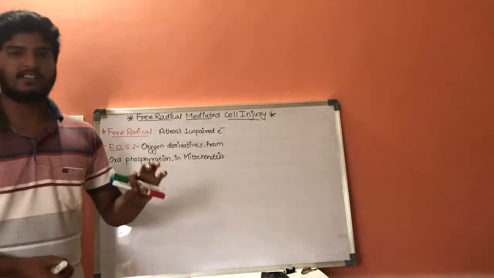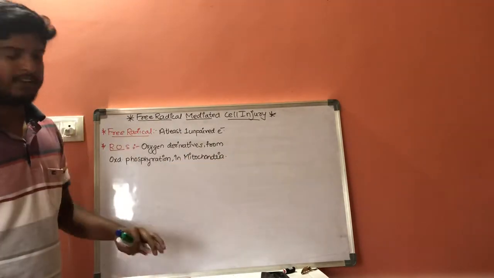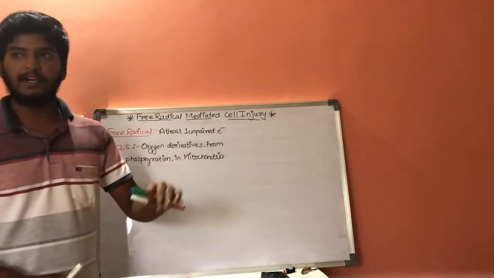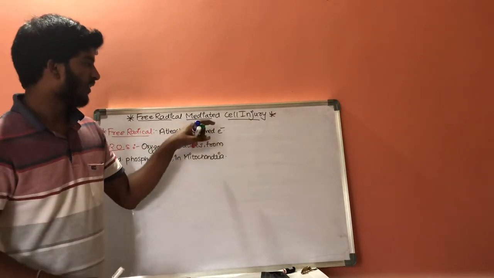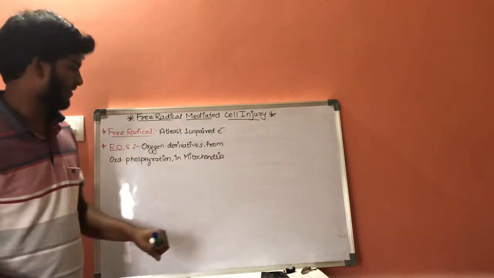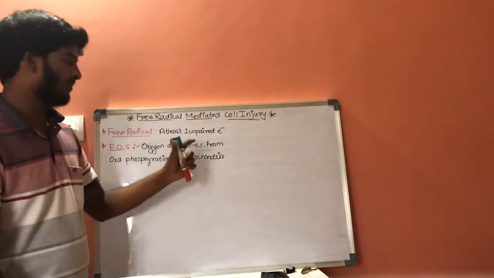Reactive oxygen species are the oxygen derivatives which are formed from oxidative phosphorylation in mitochondria. These are reactive oxygen species, and these are causing the cell injuries.